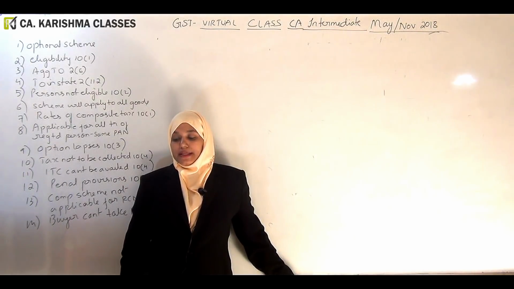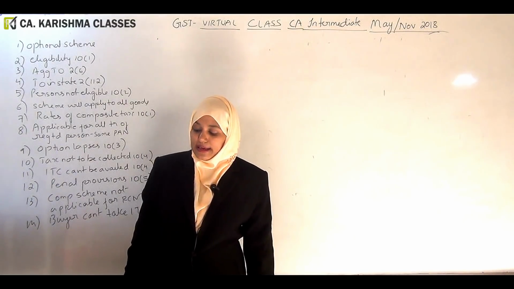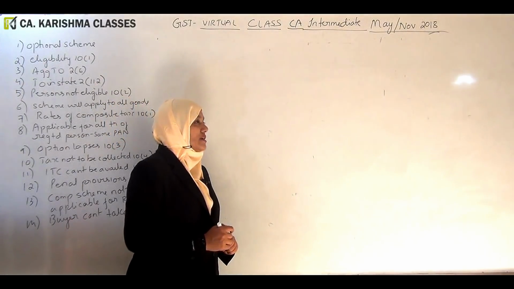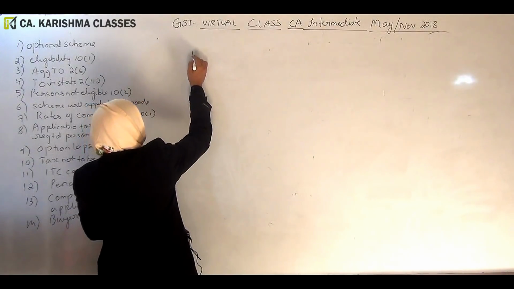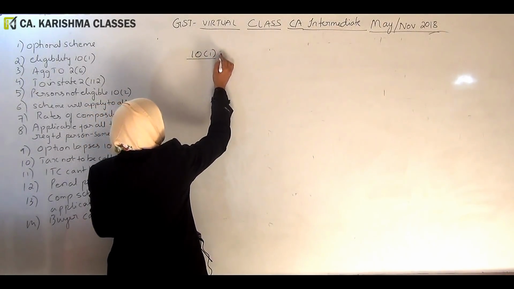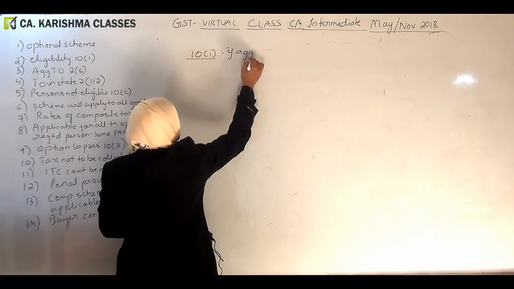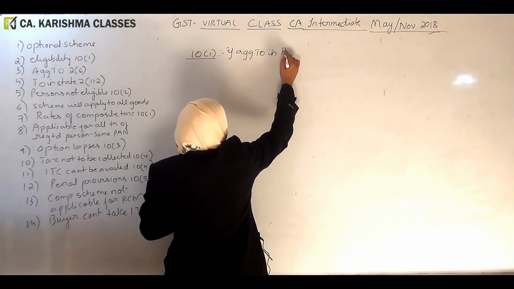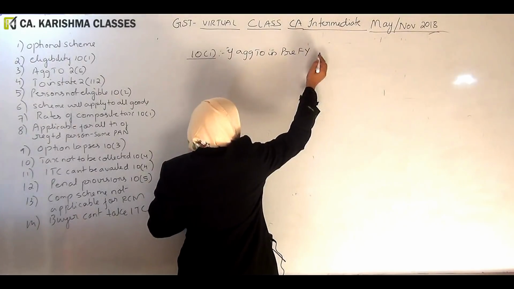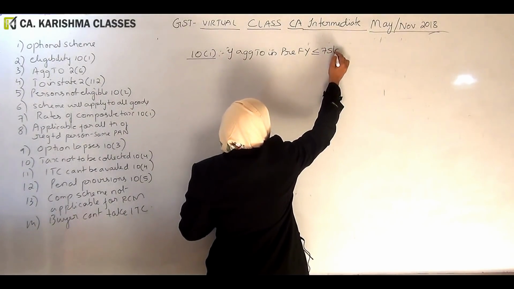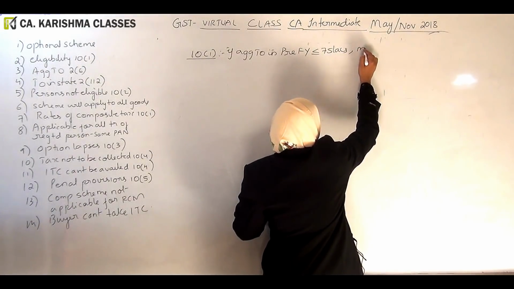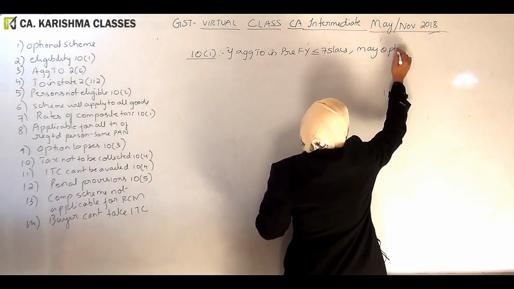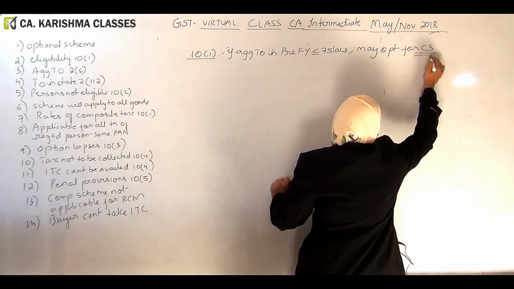Now, a very important point, section 10 subsection 1. What is this section telling? If the aggregate turnover is up to 75 lakhs, we need to understand this. Section 10 subsection 1: if the aggregate turnover in the preceding financial year does not exceed 75 lakhs, the registered person or the supplier may opt for the composition scheme.